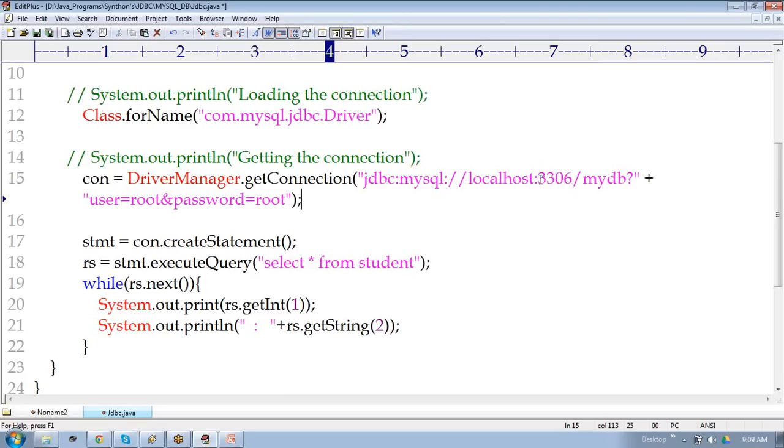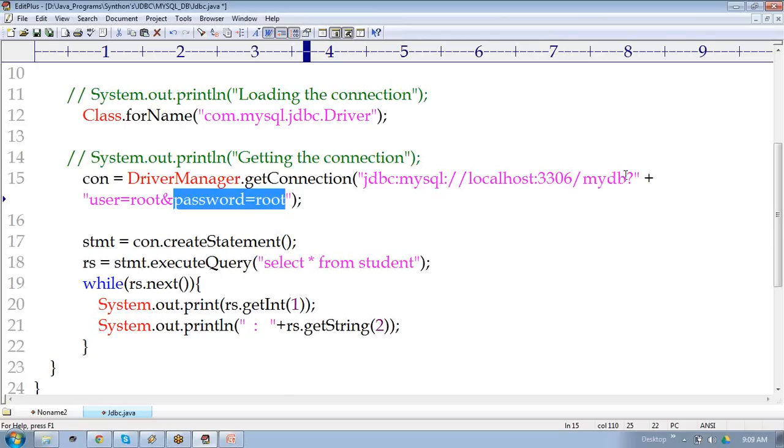Now each and every table, like the customer table, exists in one database. We call it a database schema. MyDB is a schema. You can write anything over here, whatever you are going to write in MySQL, that we have to place here. After that we need to provide the username of MySQL and the password of MySQL.